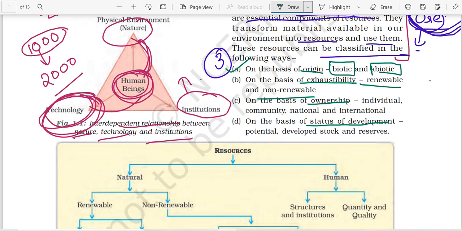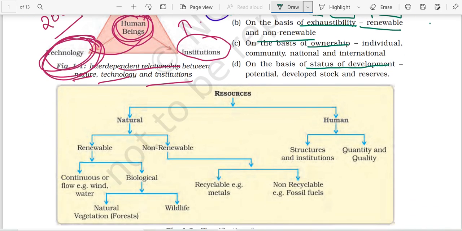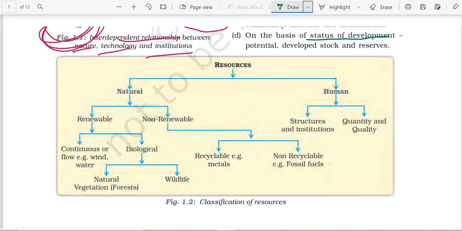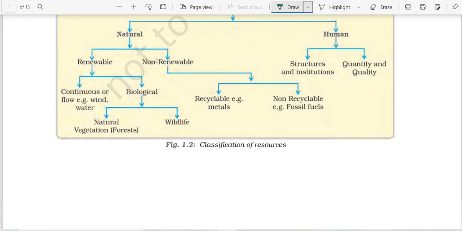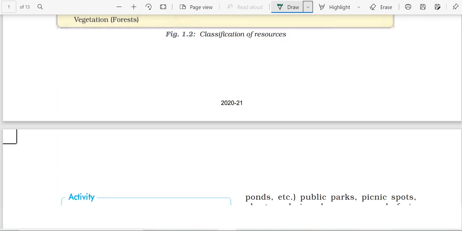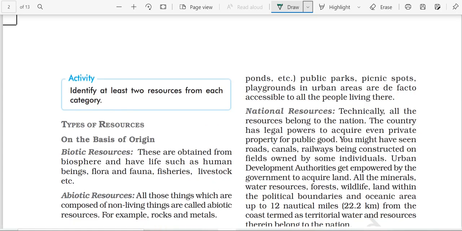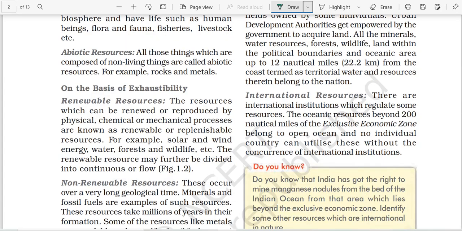Renewable resources renew easily, and in the case of non-renewable resources, it takes time, millions of years, to get renewed. Examples of renewable resources are solar and wind energy, water, forest, wildlife.